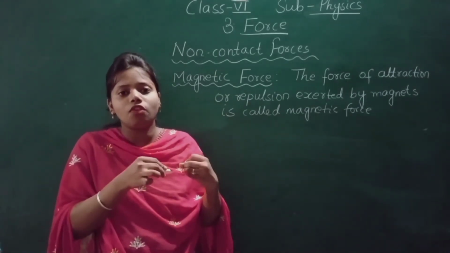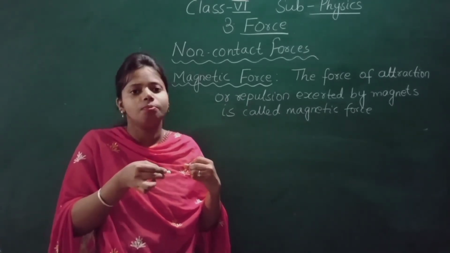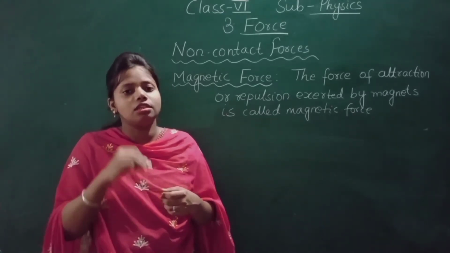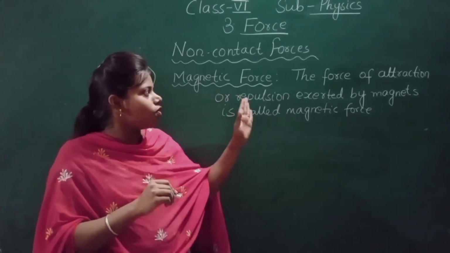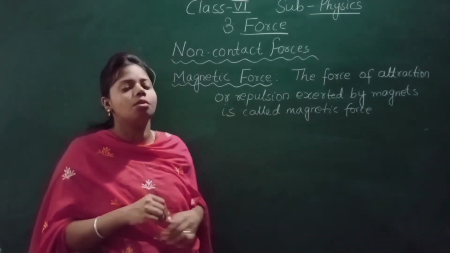And what type of force is exerting between both? The magnetic force is acting between the magnet and the object. The force of attraction or repulsion exerted by magnets is called the magnetic force.